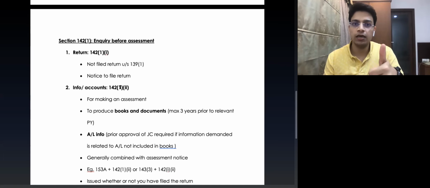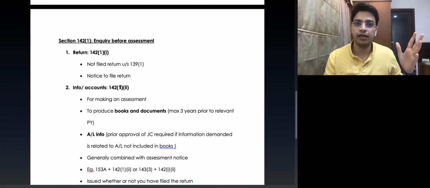In clause 1, the assessing officer is asking the assessee to file the return. In clause 2, the assessing officer is asking the assessee to provide books and other documents. In clause 2, the assessing officer is again asking the assessee to provide the information about the assets and liabilities.